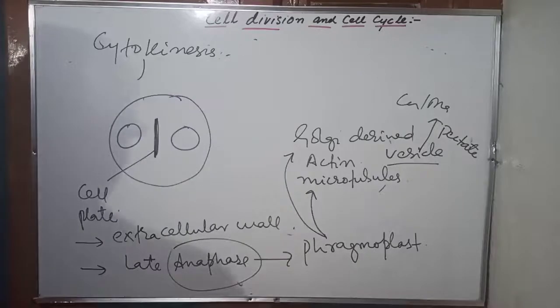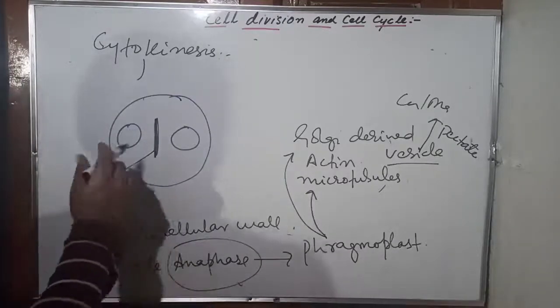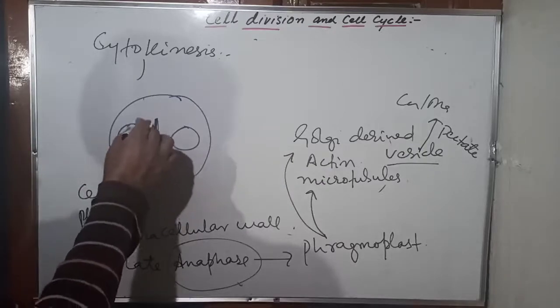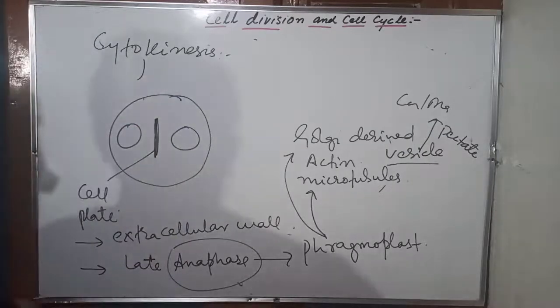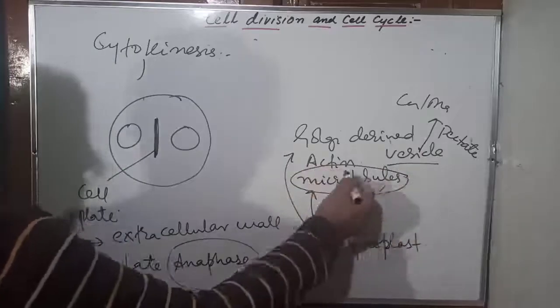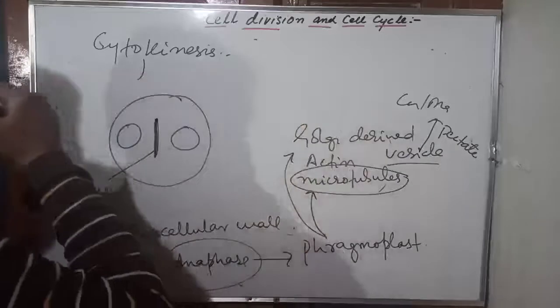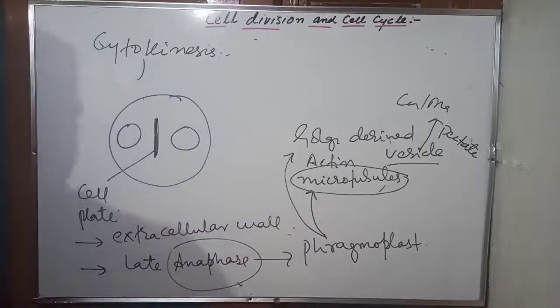These Golgi derived vesicles containing calcium and magnesium pectate are assembled at the plane across which the division of the cytoplasm has to take place. Listen very carefully. Microtubules serve as tracks for the Golgi derived vesicles to unload the material.